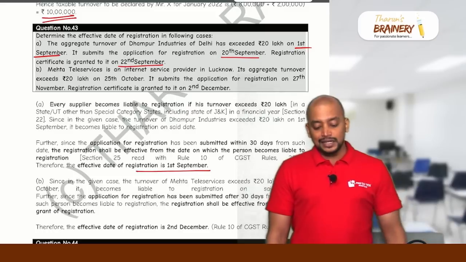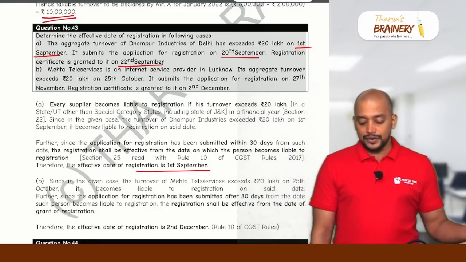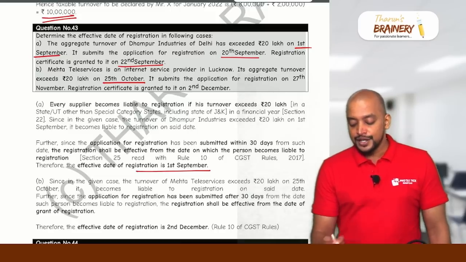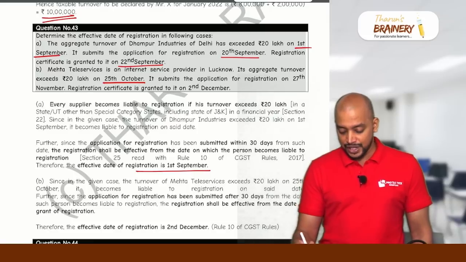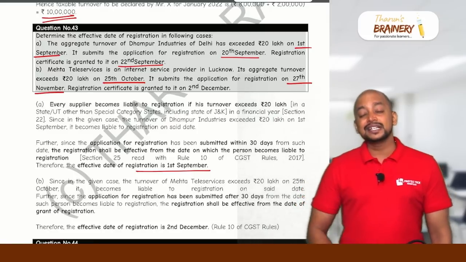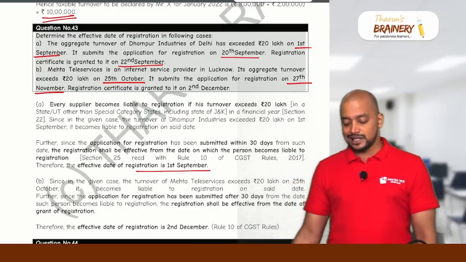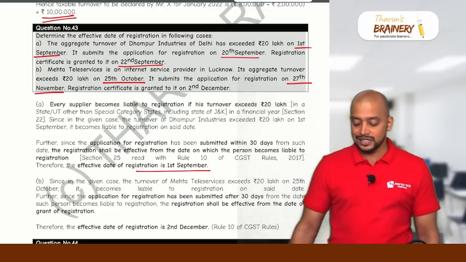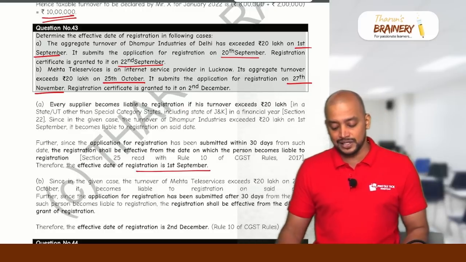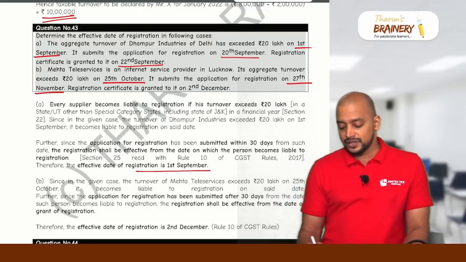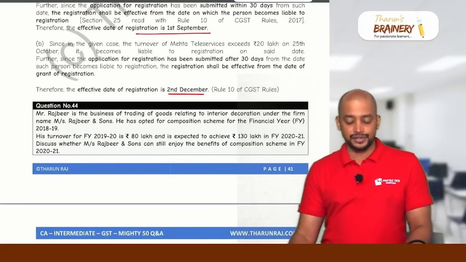Second, Mehta Teleservices is an internet service provider in Lucknow. Its aggregate turnover exceeded 20 lakhs on 25th October. So they are liable to register from 25th October. It submits application for registration on 27 November. Is it within 30 days? No, it is beyond 30 days. So they made application for registration beyond 30 days from the date they are liable to register. Then the effective date of registration is the date on which they got the certificate of registration. So when they got the certificate of registration? 2nd December. So 2nd December will be taken as the effective date of registration.